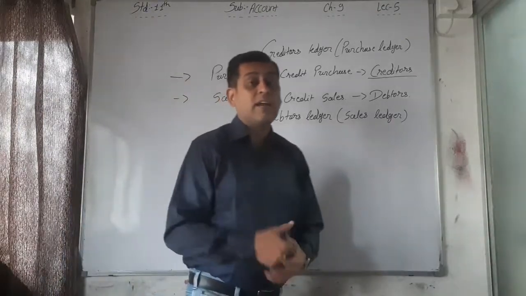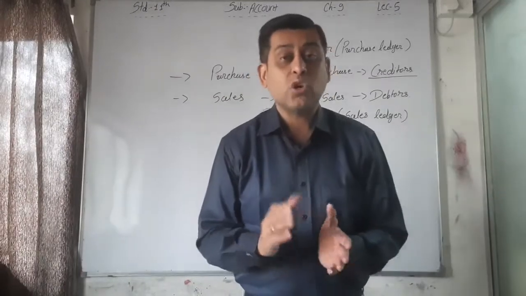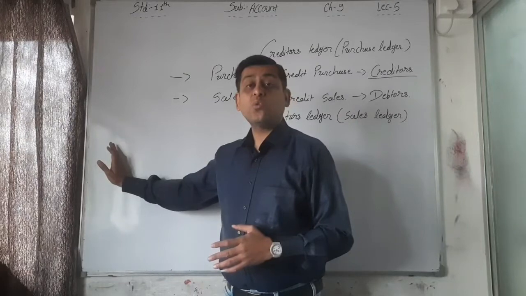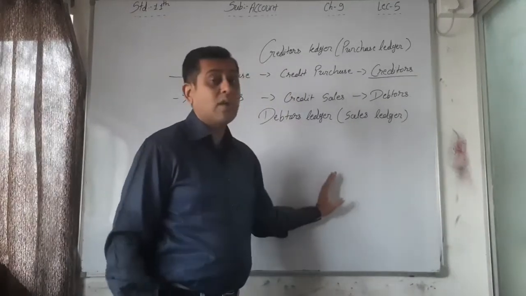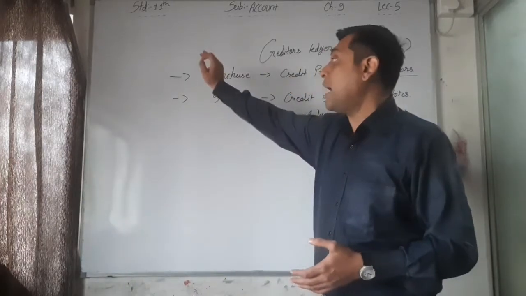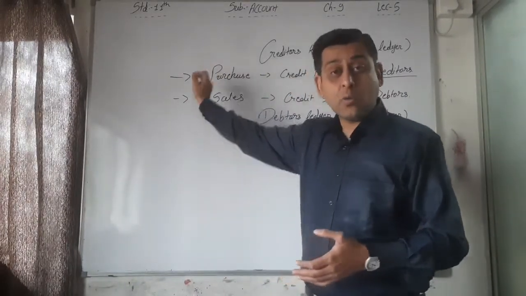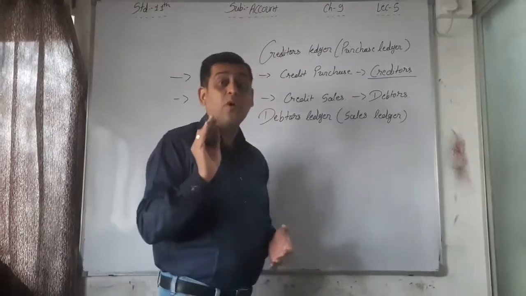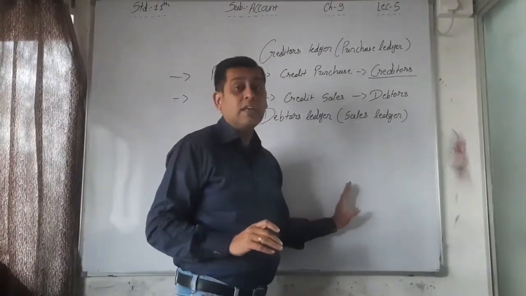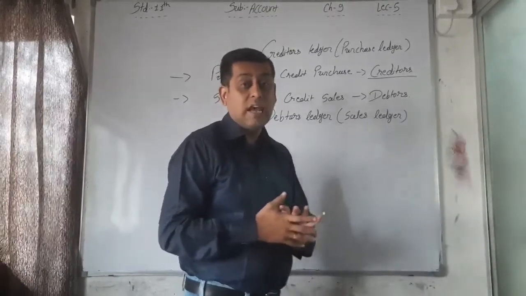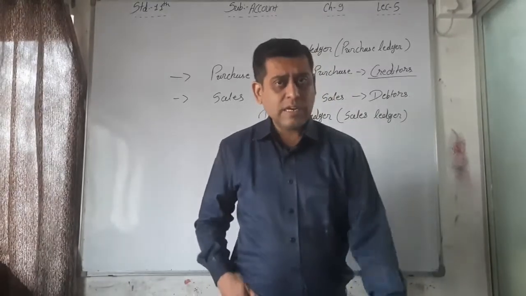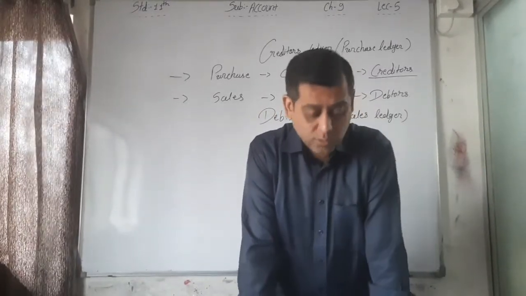At that time we write by balance or to balance. On the debit side, we have to write to balance. On the credit side, you have to write by balance. If the opening balance is there, then we write by balance, to balance, brought down that is BD, or brought forward that is BF, or to balance CD, carried down, or carried forward CF. We have to write it at the closing balance. See in detail what is balancing of an account.